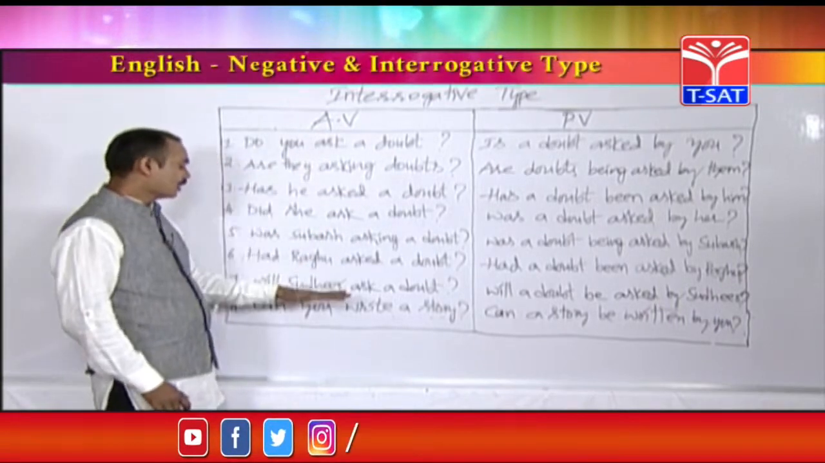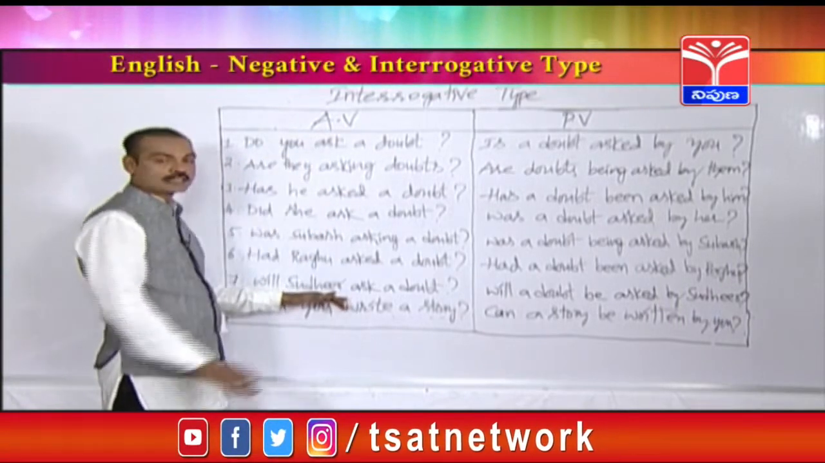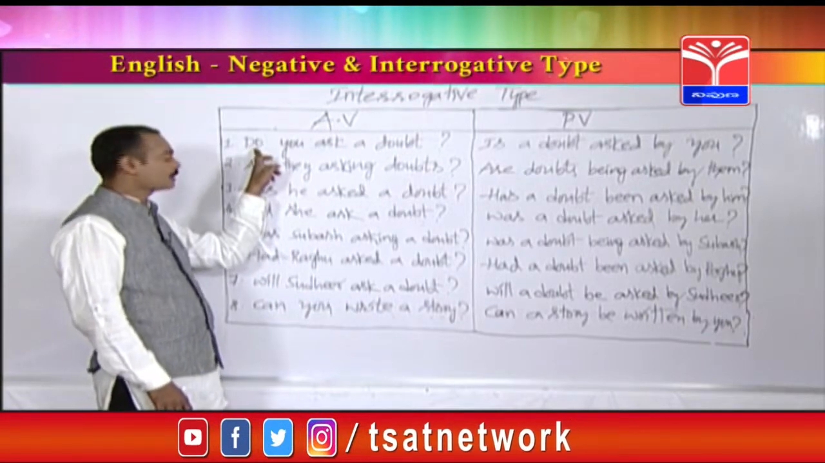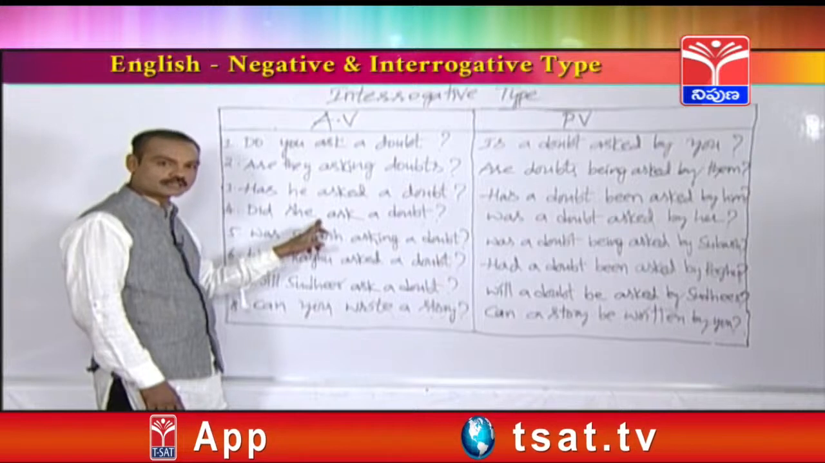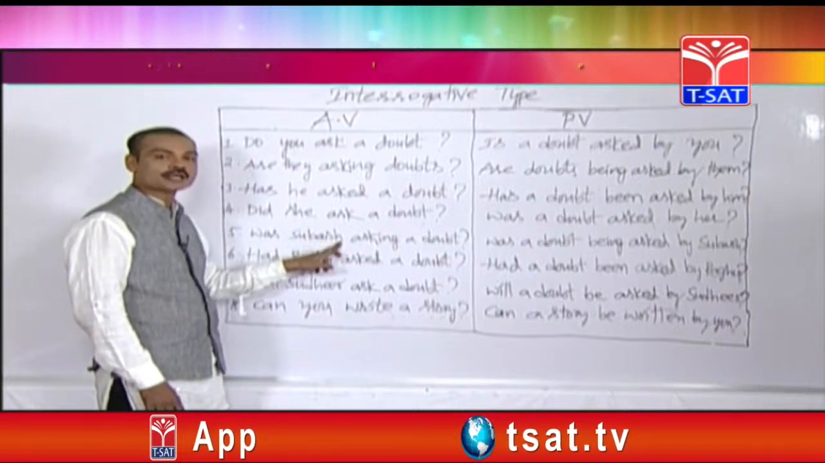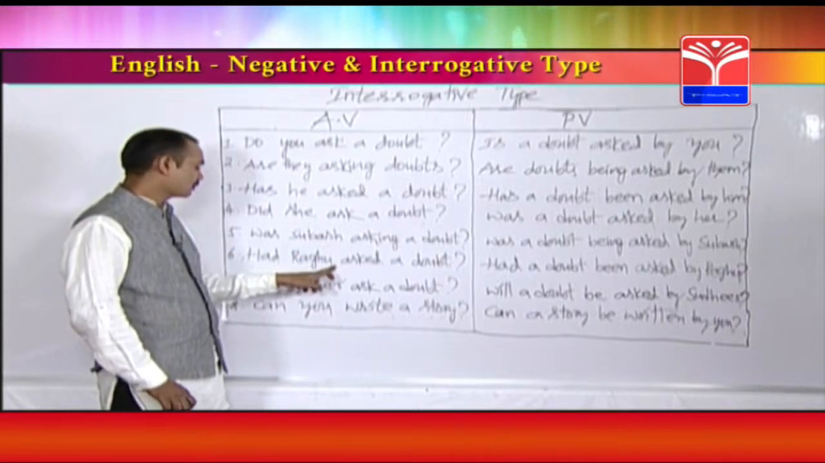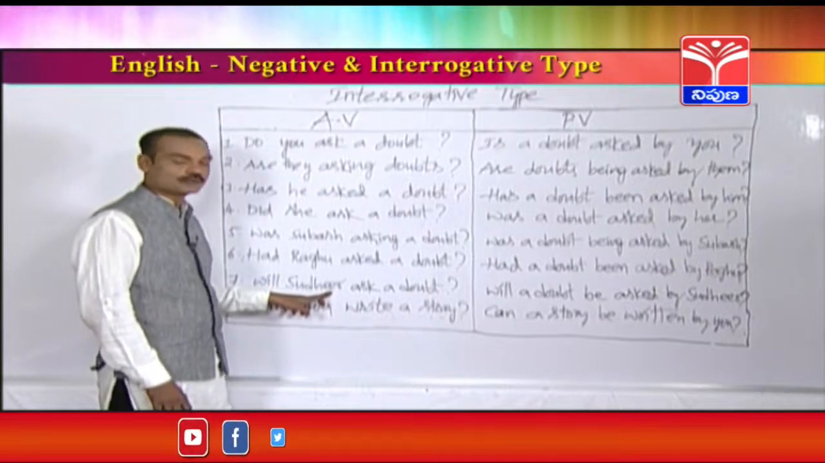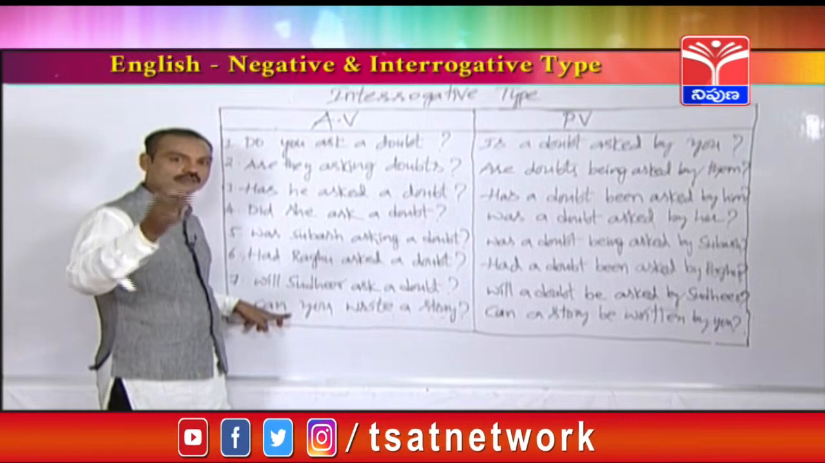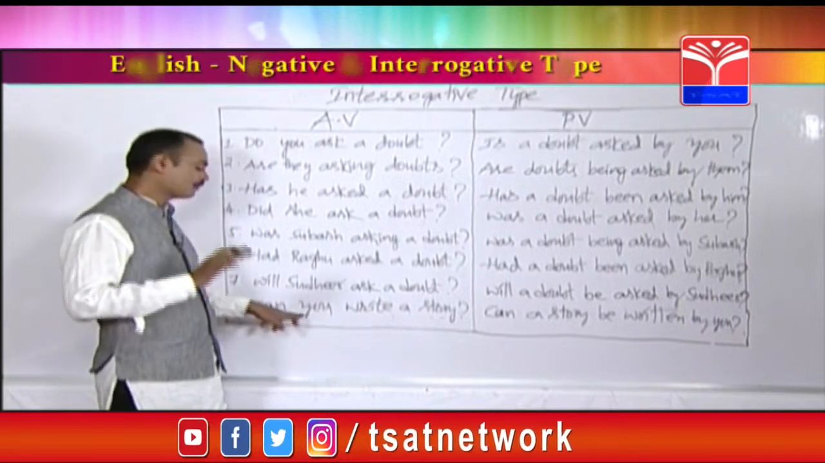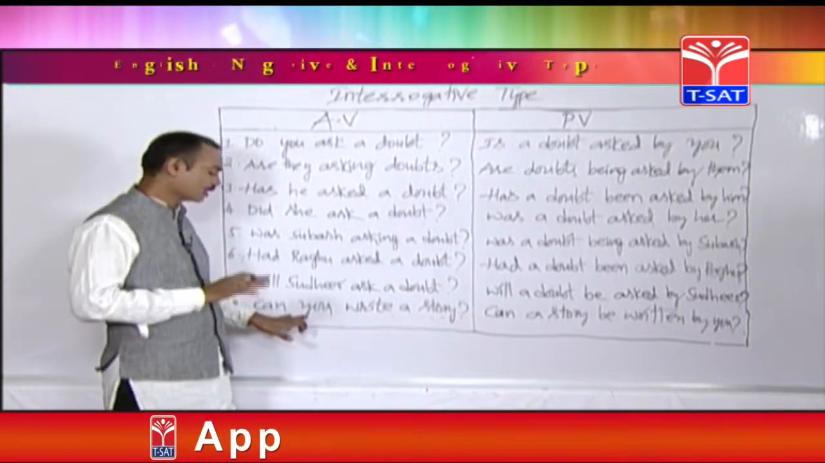So here, up to simple future, I have given tense wise. This is from simple present tense, this is from present continuous, this is from present perfect tense, this is from simple past, this is from past continuous, this is from past perfect, this is from simple future, and this is from modal verbs: can, could, shall, should, will, would, like that. The last one is from modal verbs; it is not a tense.